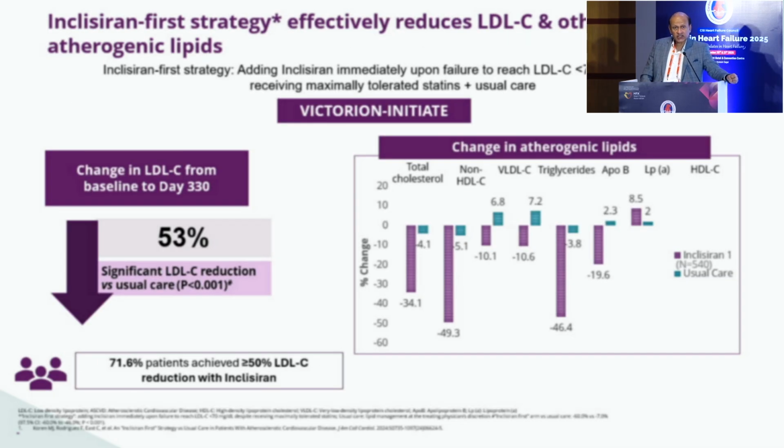So the inclisiran first strategy is one of the concepts that has come in effectively to reduce LDL cholesterol as early as possible, especially after an acute coronary event. The inclisiran first strategy was tested in the Victorion Initiate trial. The change in LDL cholesterol from baseline to day 180 and 330 was about 53%, a significant and sustained LDL reduction compared to usual care, with a significant drop in total cholesterol, non-HDL cholesterol, VLDL cholesterol, triglycerides, ApoB, and a marginal drop in lipoprotein(a).